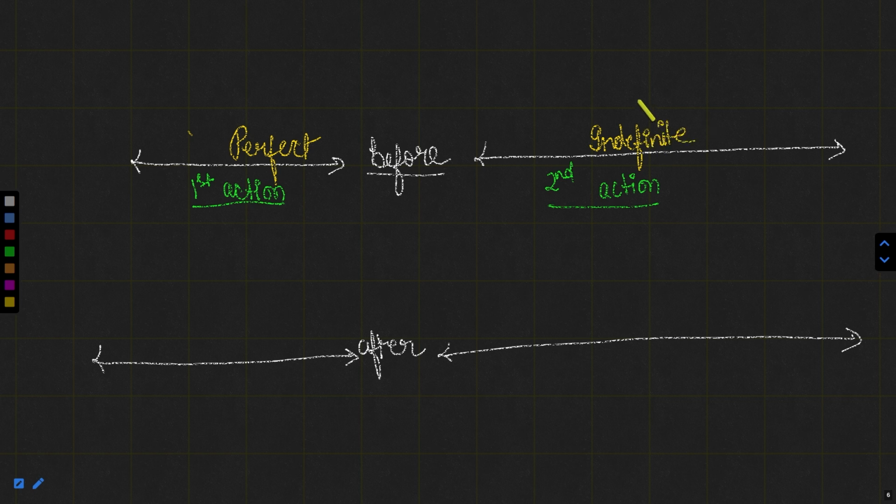Now it is time to decide whether to write past or future or present. First of all, we are just making the sentence in past. Therefore, both the sentences or both the clauses will be in past tense. So from here we can decide that the first action will be in past perfect, whereas the other action will be in past indefinite. Let us take an example.